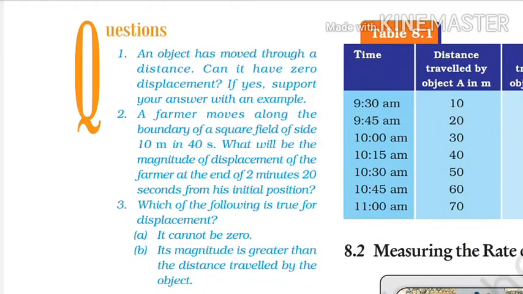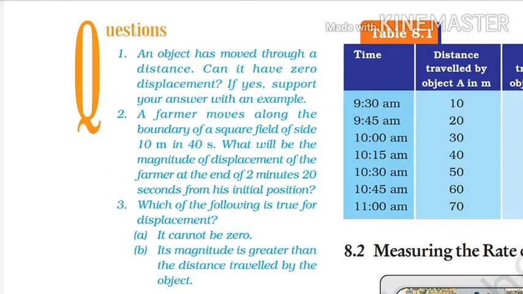A farmer moves along the boundary of a square field of side 10 meter in 40 seconds. What will be the magnitude of displacement of the farmer at the end of 2 minutes and 20 seconds from his initial position?